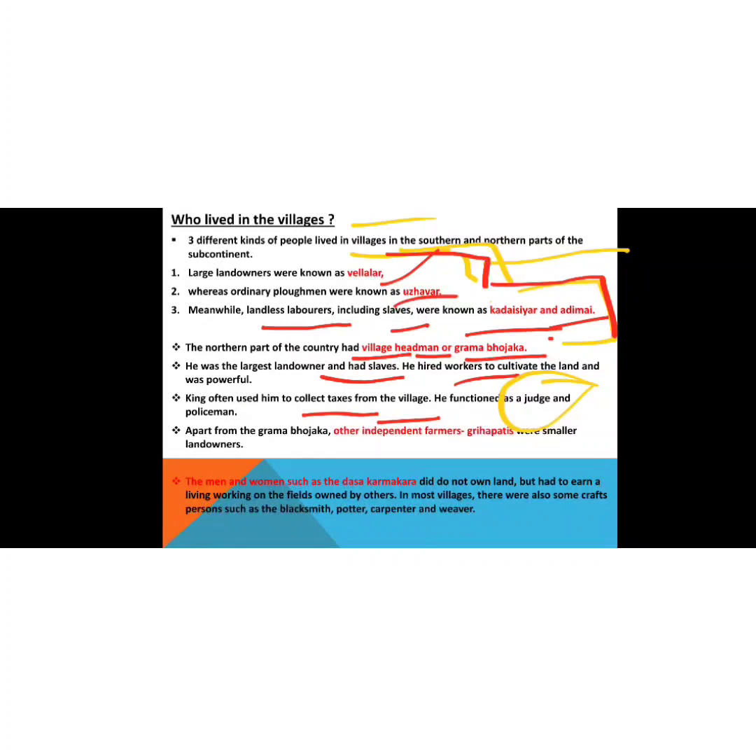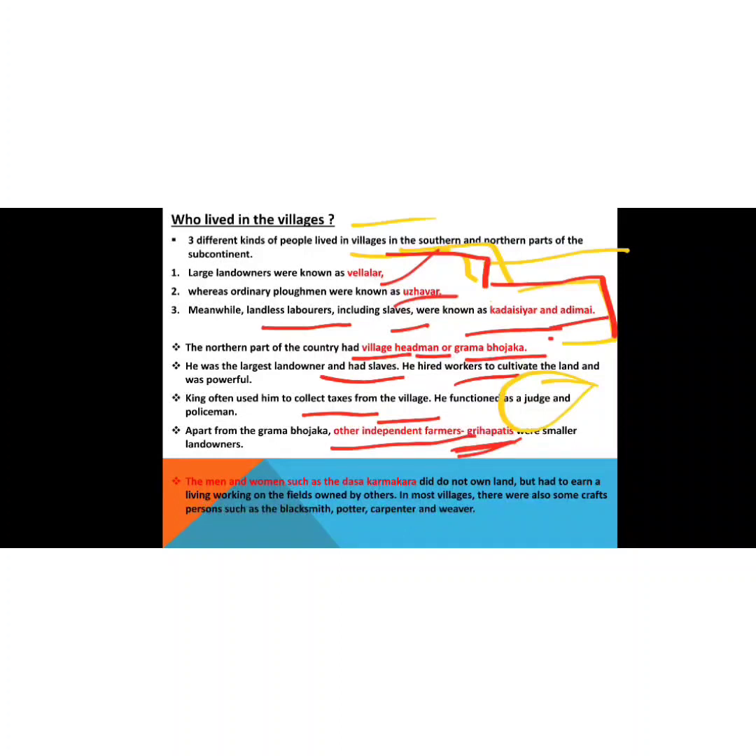Then apart from the Gram Bhojaka, other independent farmers were also there. Those were known as Grihapatis, who were very small landowners. They had very little land for their farming and agriculture. So they were known as Grihapatis.